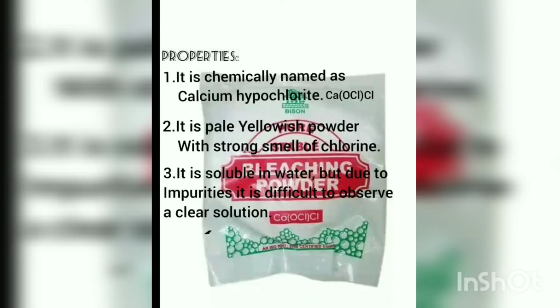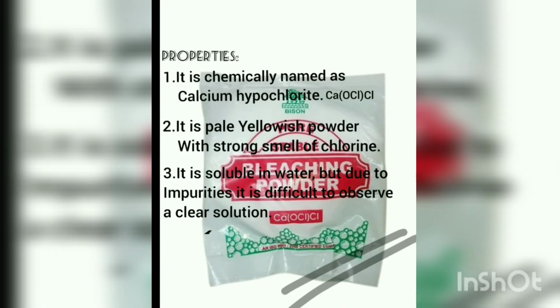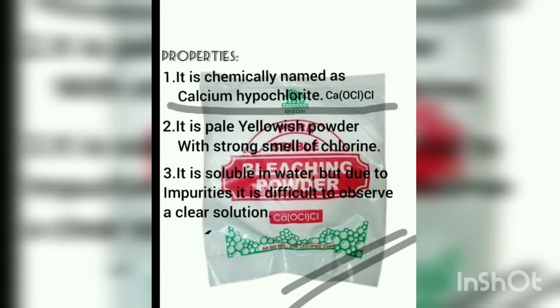The next element we are going to study about is bleaching powder. You can see it in your home, and you use bleaching powder for the floor in hospitals. That bleaching powder, how it will be, you know the properties. It is chemically known as calcium hypochlorite.